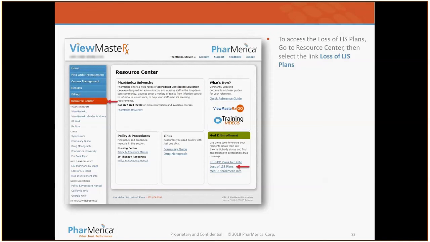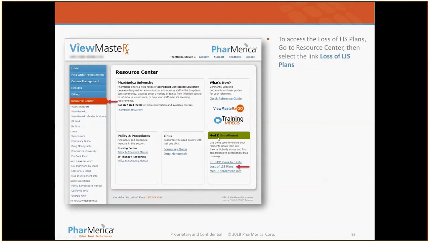Next, the thing probably most important besides the Med-D plan alert that shows your particular residents that are losing their low-income subsidy is where you would obtain a list of plans that are losing their low-income subsidy for 2019. Again, you go back to the ViewMaster portal under Resource Center. On the left-hand side, if you come down, there is a quick link tab called Loss of LIS Plans. You can click on that.